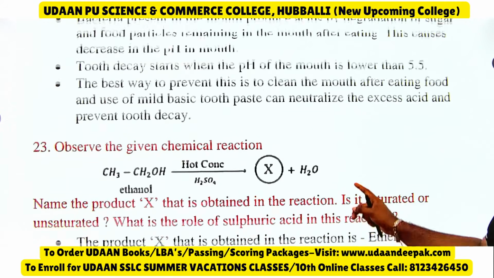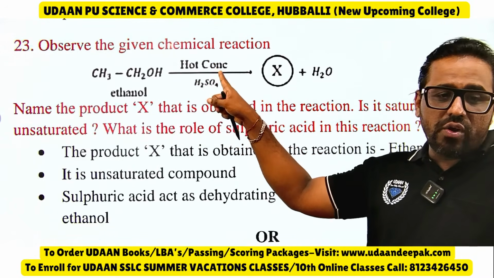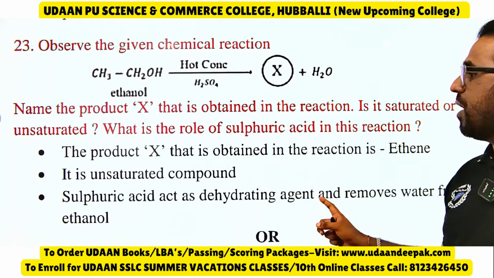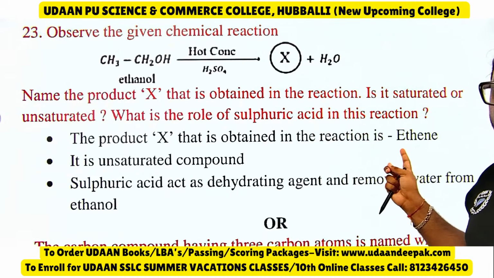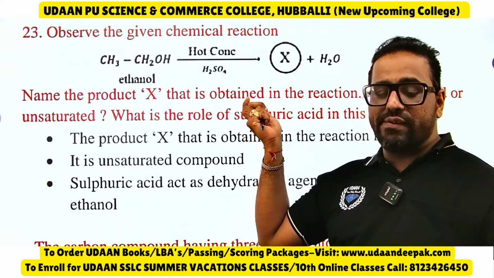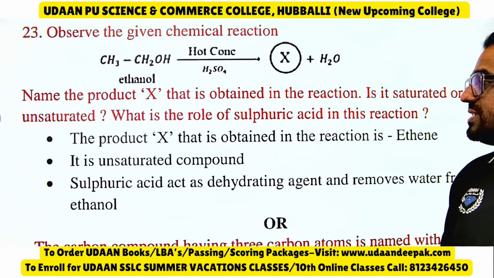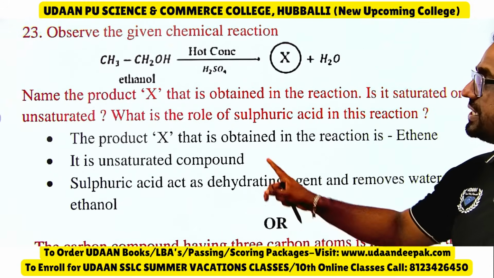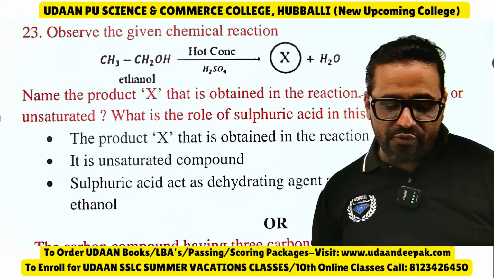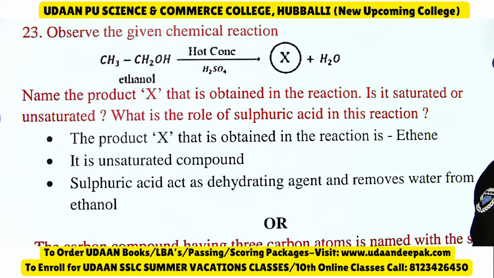See, you should observe, this is ethanol. When ethanol is added to hot concentrated sulfuric acid, you will get X compound. See, X is nothing but ethene. You know, saturated hydrocarbons are converted into unsaturated hydrocarbon. Here a double bond comes, and it is an unsaturated compound. What work does sulfuric acid do here? It will remove the water. So the main purpose of sulfuric acid is that it acts as a dehydrating agent and removes water from the ethanol.